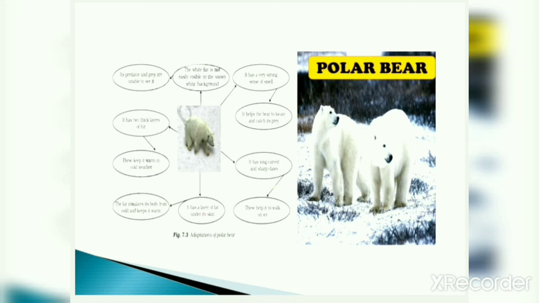It has two thick layers of fur. Polar bears have two thick layers of fur which helps them to keep warm. Its predator and prey are unable to see it. Now, because they have white fur like snow, predators also find it difficult to locate them. Okay, so this color saves them from predators.